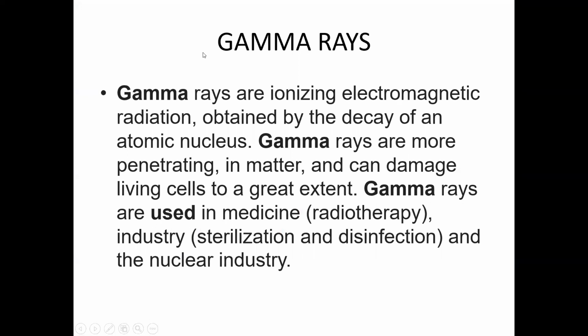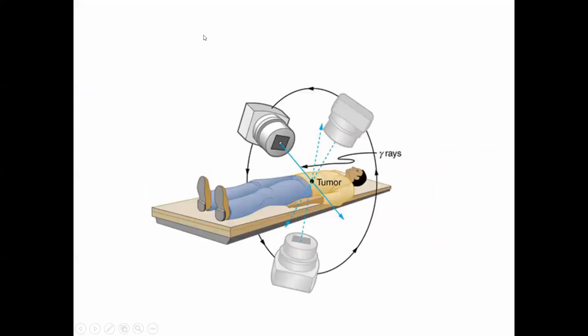And the last one is gamma. It is used for treatment of tumors or cancer. For example, if a person has a tumor or cancer, gamma has the highest frequency or most energy. So the person's body is exposed to gamma radiation, and it can kill the cancer cells, so it can be used for treatment of cancer.